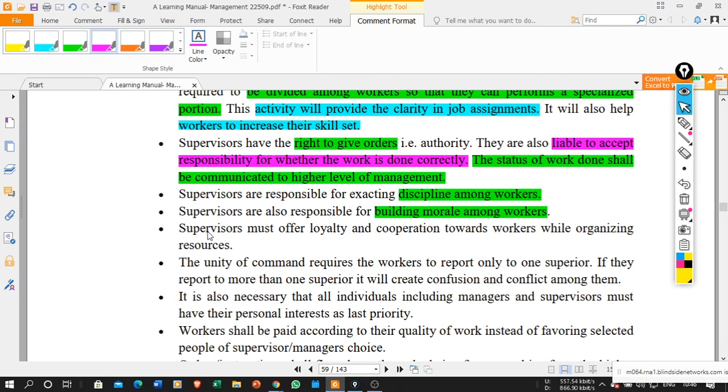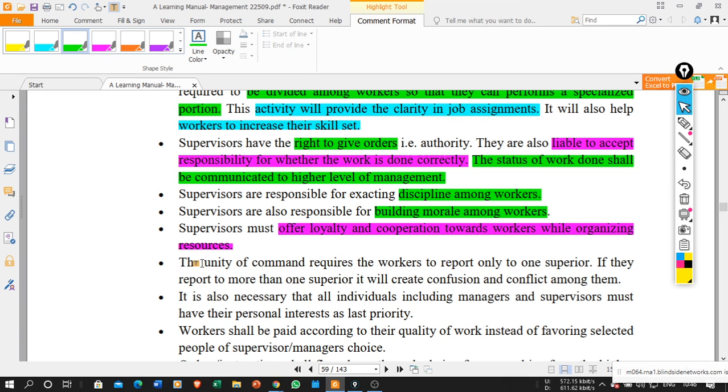Then the supervisor must offer loyalty and cooperation towards workers while organizing the resources. As a supervisor you should be very unbiased, and treat all the workers on the same ground.